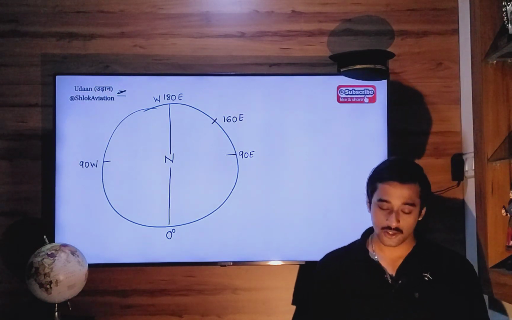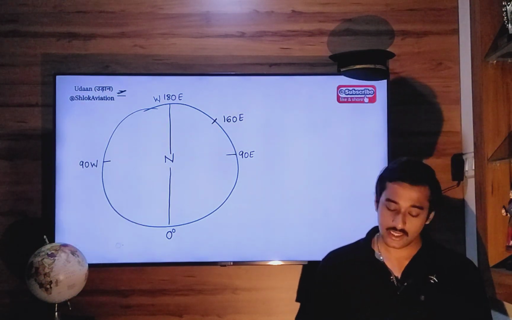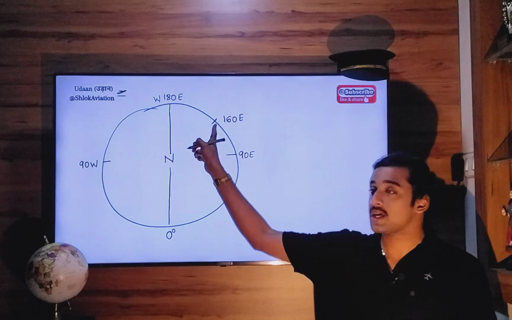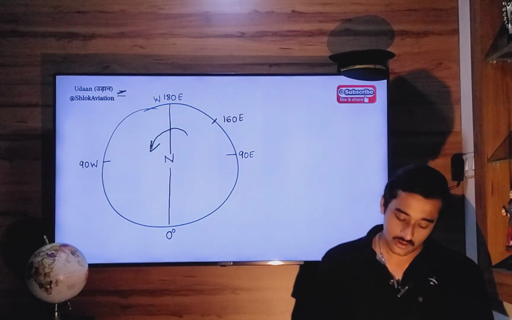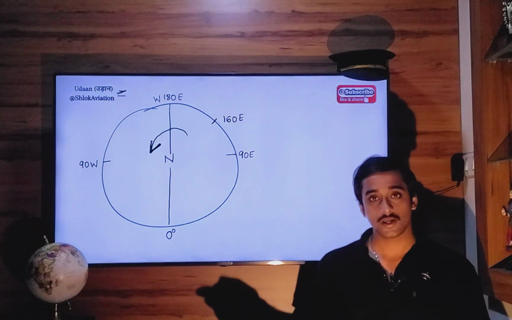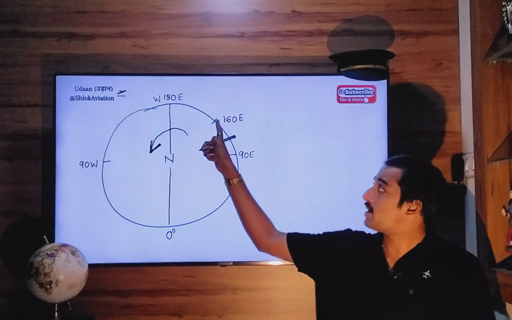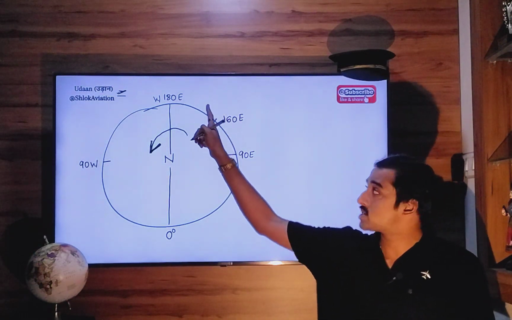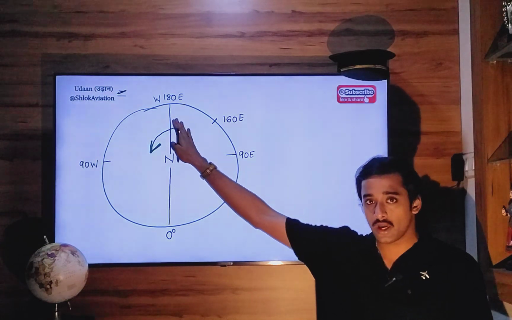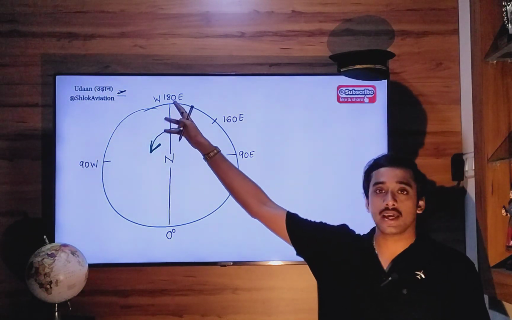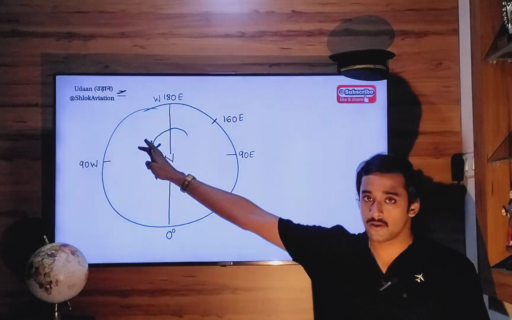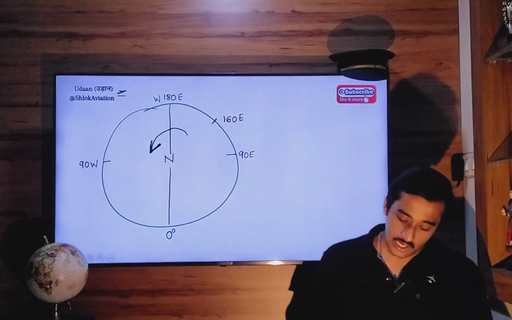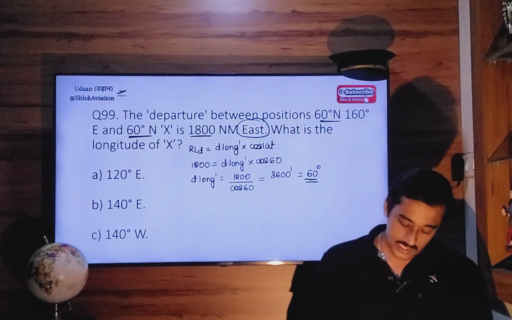What is your final position? Now final position is to the east of 160 east. Easterly directions are anti-clockwise. So your final destination can be between 160 east and 180 east in the eastern hemisphere, or it can be beyond 180 east, the anti-meridian, and totally in the western hemisphere. D long here is 60 degrees.